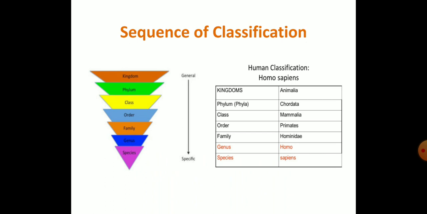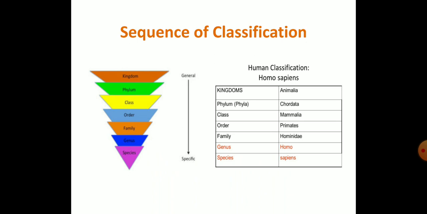They can ask you for the example of Homo sapiens, or maybe a different example like tiger or cat. So know the scientific classification of different animals. As we can see, for humans or Homo sapiens, the kingdom is Animalia. Phylum, Chordata.